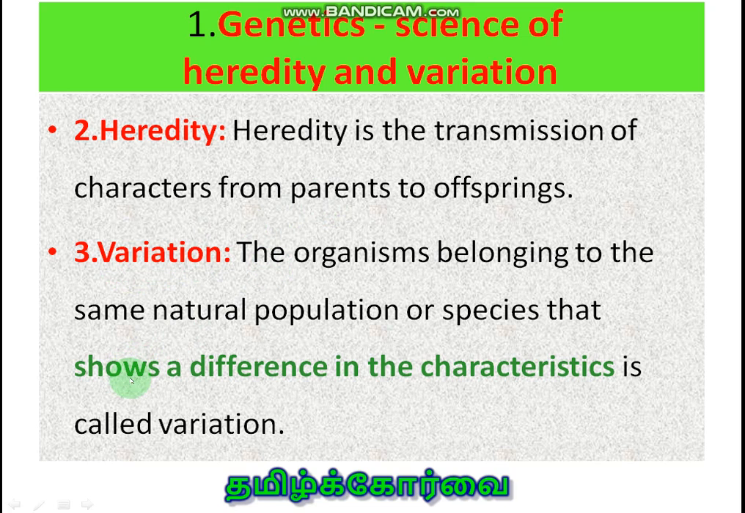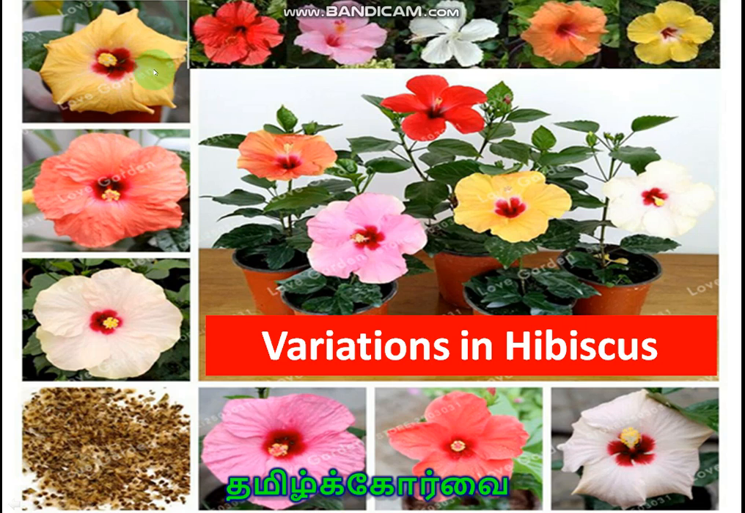Variation means the difference between the individuals of the same species, say siblings of the parents. They show the difference with each other, and also the offspring show difference with their parents. All these are called as variations. Here I am presenting for you to understand what is variation exactly.